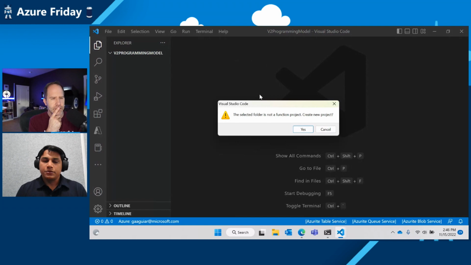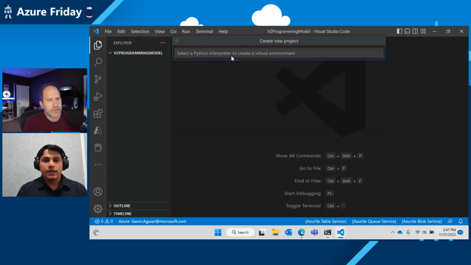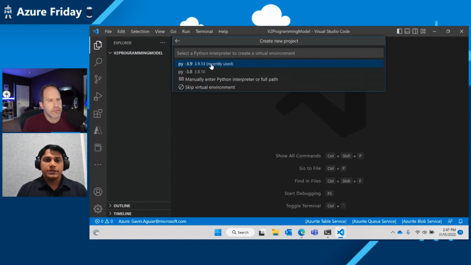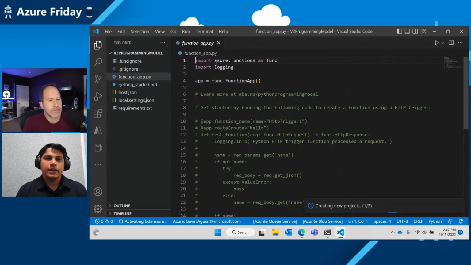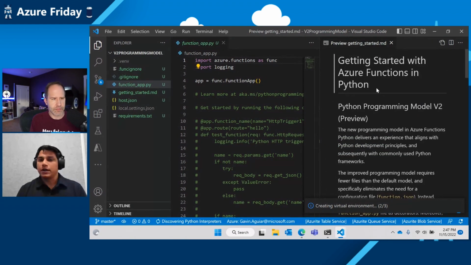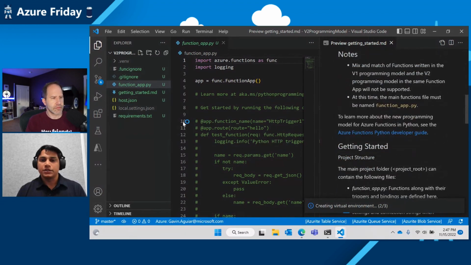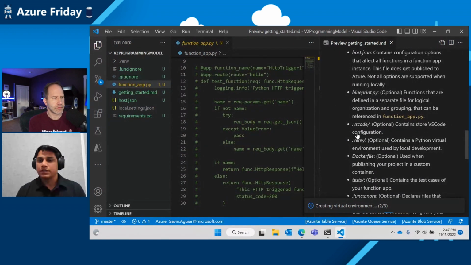And yes, I want to create a new project. Once you see, we have a Python new programming model along with the regular Python. Once we select this, it's going to select the new programming model. And we select the interpreter. And right here, as you see, this gives you a list of files, including a markdown file explaining what the new programming model is, how to use it, and also a description of every file, what it's used for, and code snippets to get you started with it.